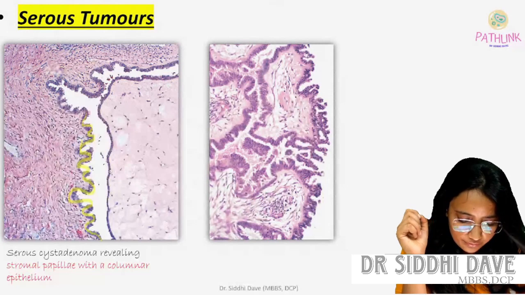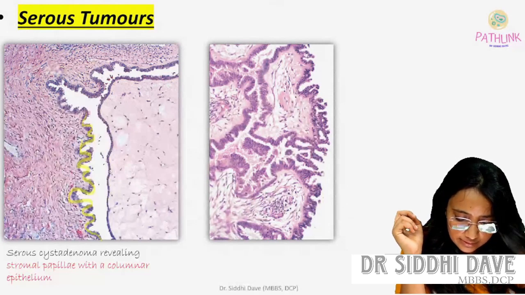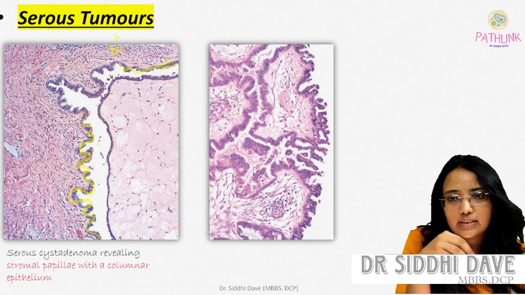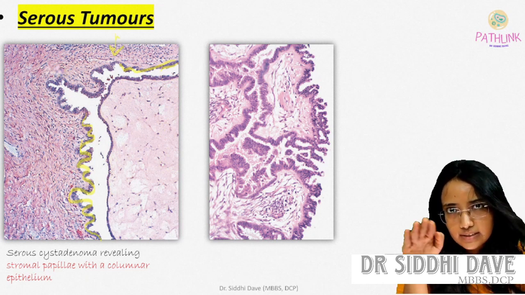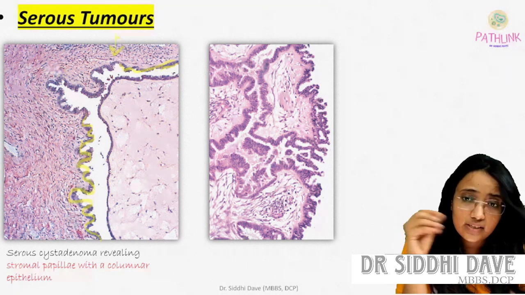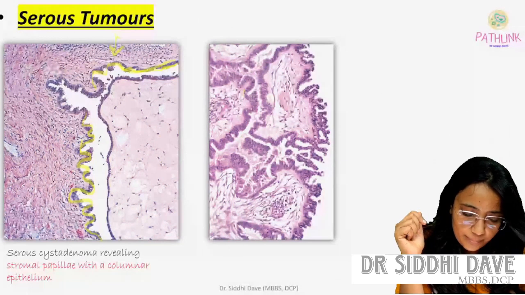So here what we are seeing in this picture, firstly you can see that the lining of the epithelium is only single. We are seeing only one layer of epithelium. Then in this picture, what is the difference? The difference is complexity.